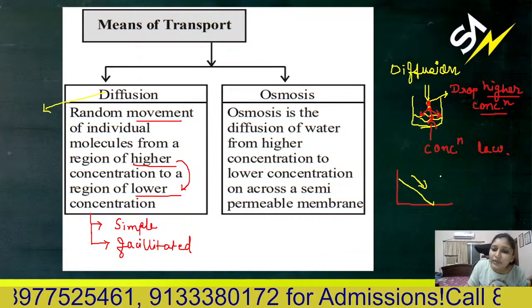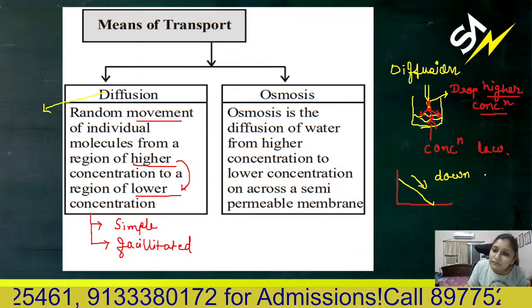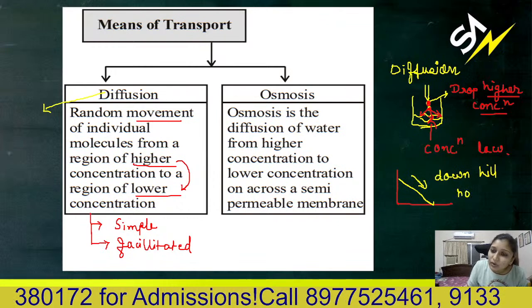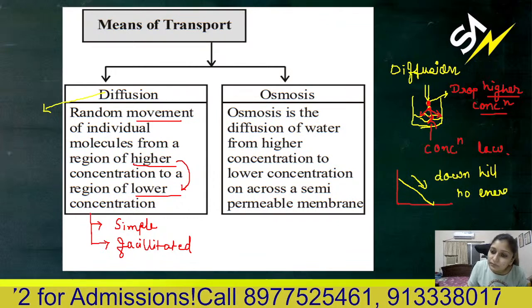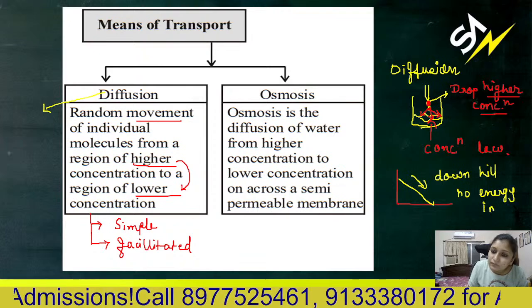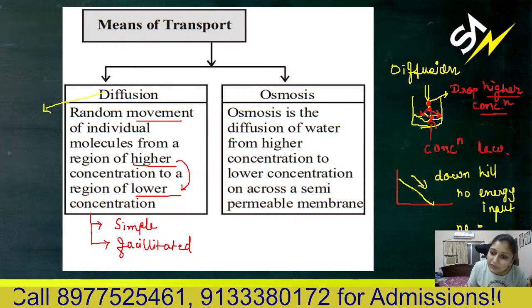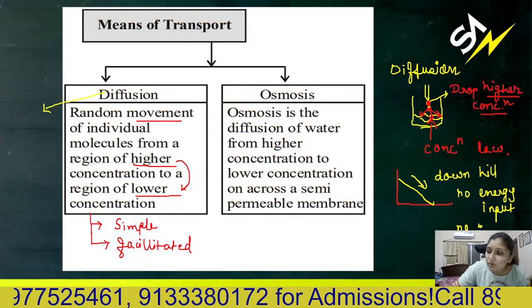So when you are going downhill, energy is not required, no energy input. You will require no energy, that means no ATP.